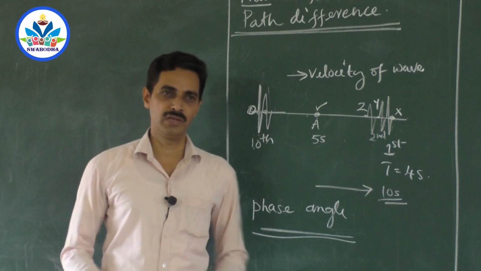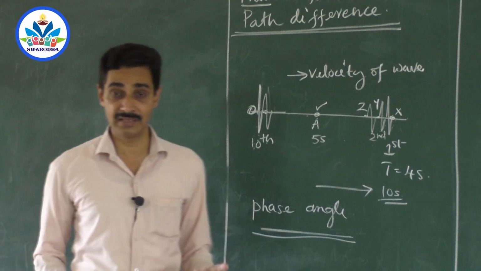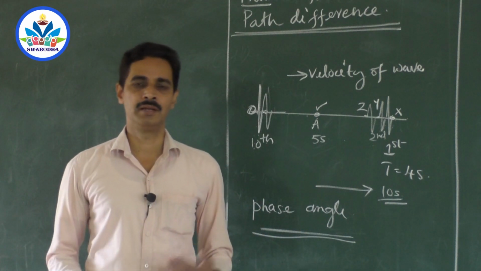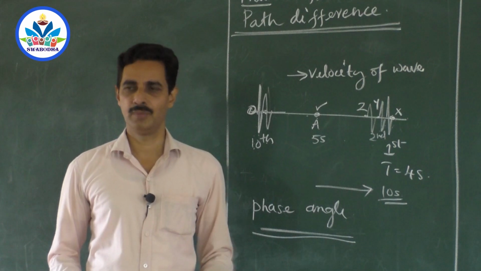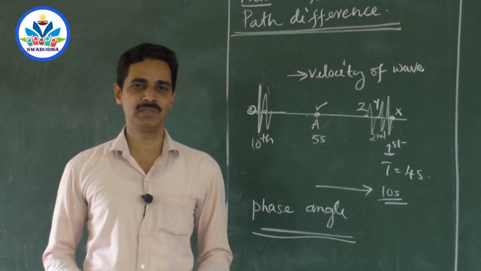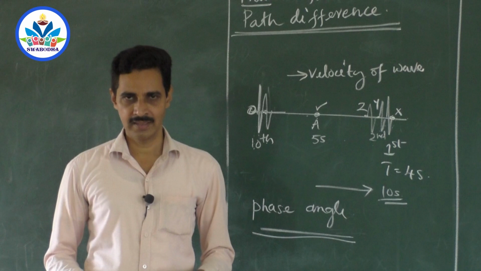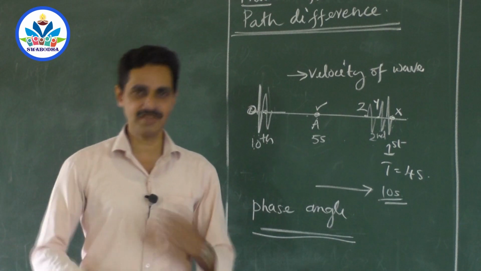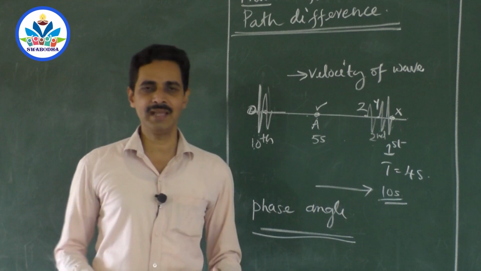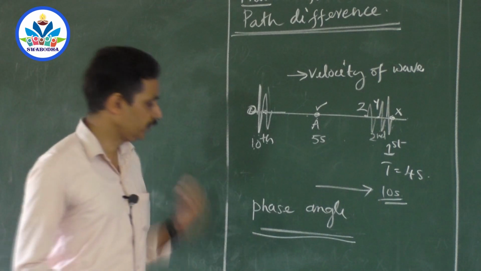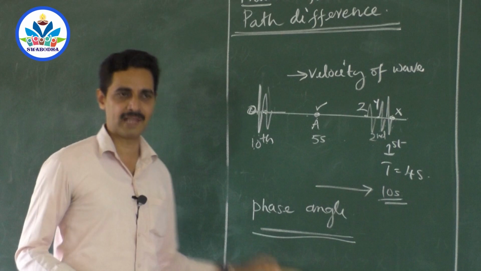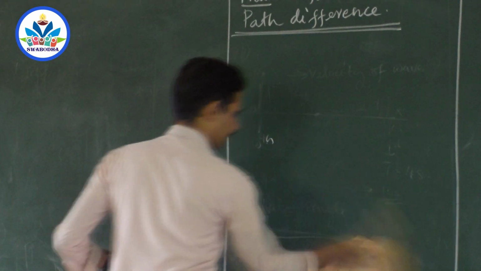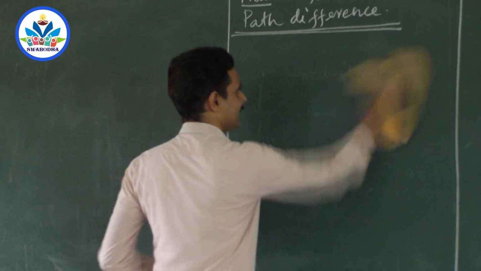Suppose if I ask you, in what phase you are, in what condition you are, in what state you are, these are all the phases. Sir, I am at say 120 degree. What do you mean by 120 degree? That comes between 90 and 180, right? So you are in the phase of job and family. So that's how we convert it. So everything can be expressed in angle. So if you want to convert or express it in angle, we will take one way. And you know that in a way. So these are all the basics.